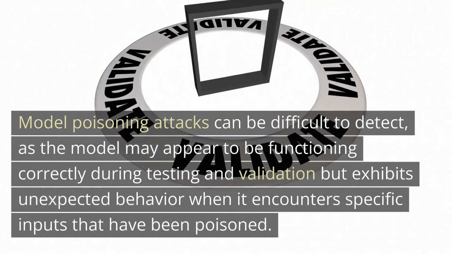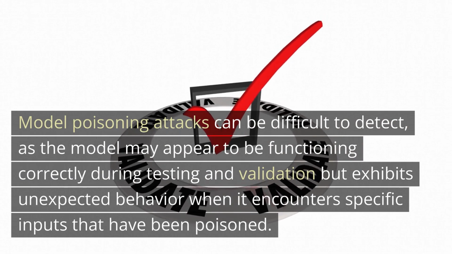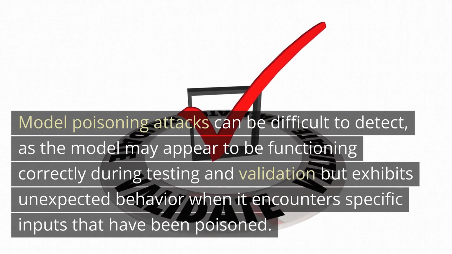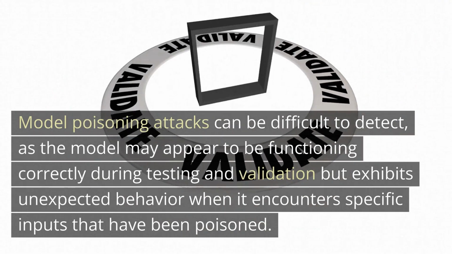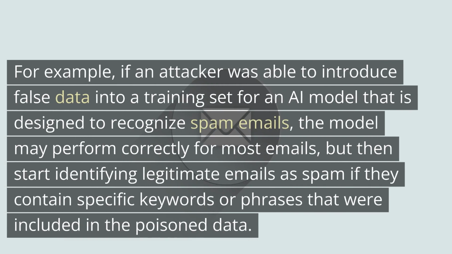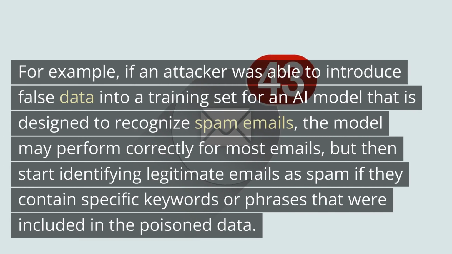Model poisoning attacks can be difficult to detect, as the model may appear to be functioning correctly during testing and validation, but exhibits unexpected behavior when it encounters specific inputs that have been poisoned. For example, if an attacker was able to introduce false data into a training set for an AI model that is designed to recognize spam emails, the model may perform correctly for most emails, but then start identifying legitimate emails as spam if they contain specific keywords or phrases that were included in the poisoned data.